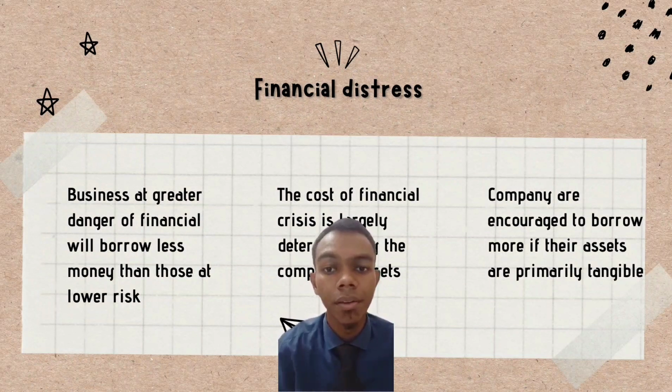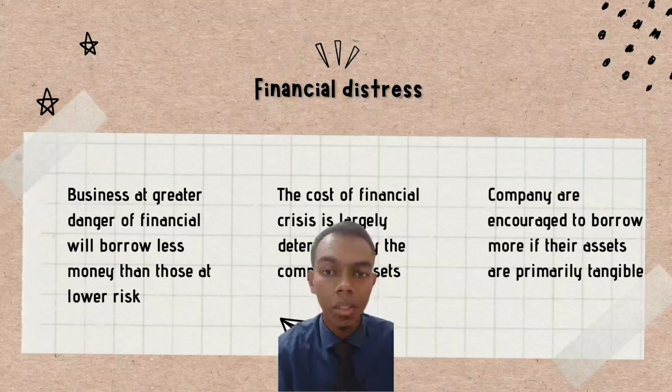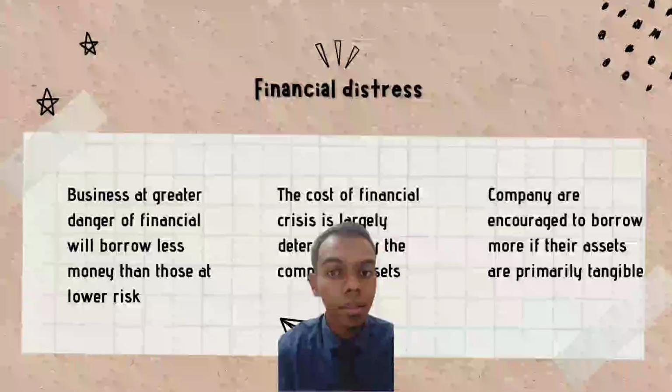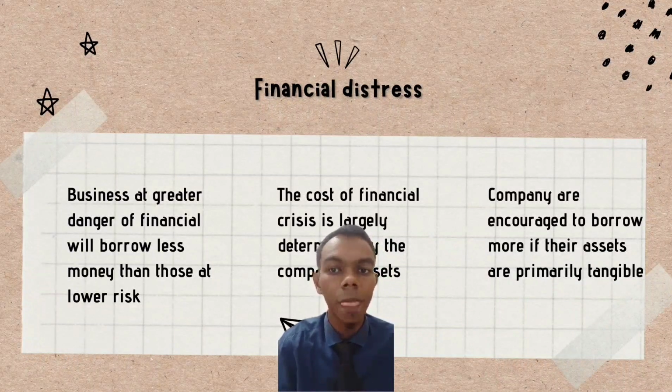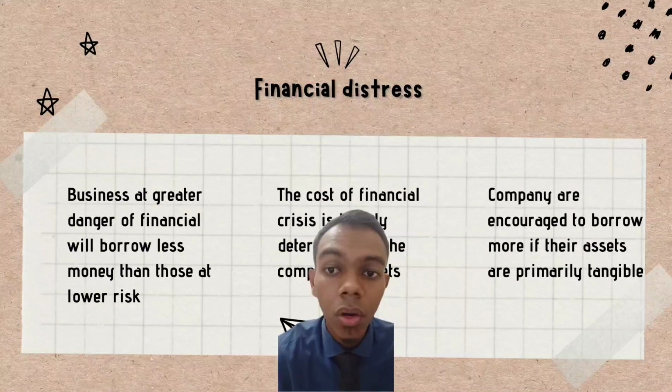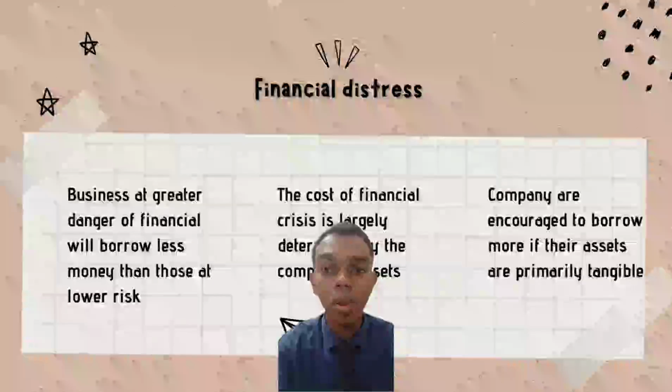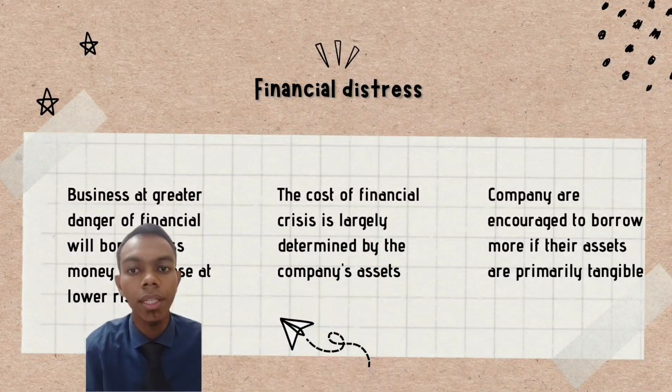Financial distress. Financial distress is an idea used in corporate finance to describe a situation when a company's obligations to its creditors are breached or difficult to maintain. Businesses at greater danger of financial distress will borrow less money than those at lower risk. The cost of financial distress is largely determined by the company's assets.